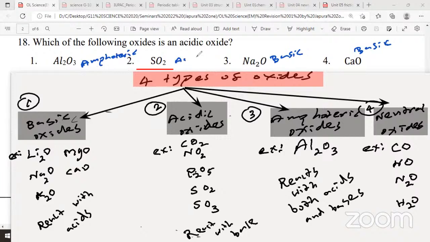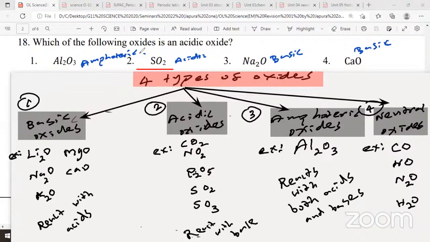This question is very important. In most O-level papers, within the first 10 MCQs, they ask a question of this type. So what is the easiest method to remember this? Group 1 and group 2 metal oxides are basic. Group 4, 5, 6, 7 oxides are mostly acidic in the periodic table. That's how you can easily remember.